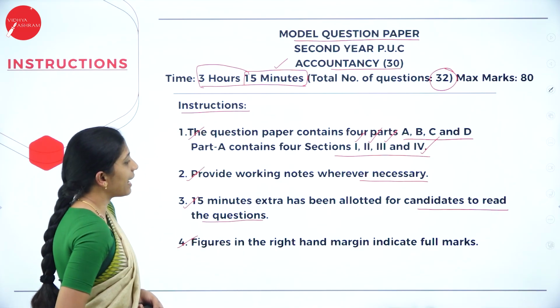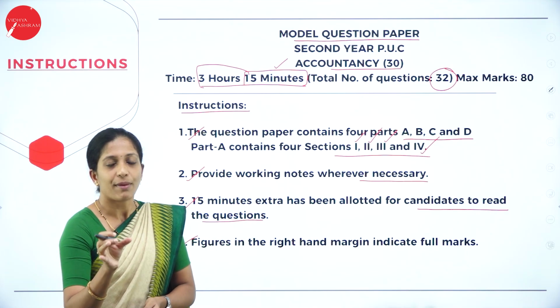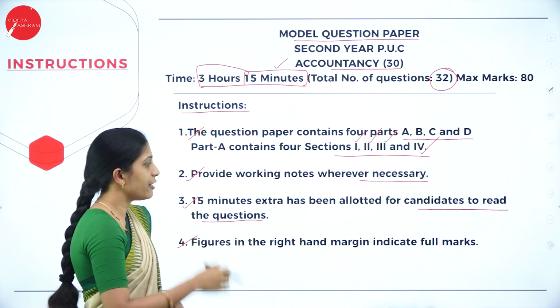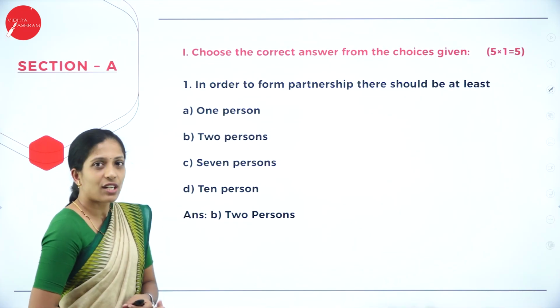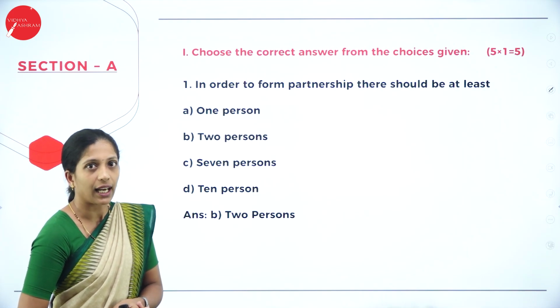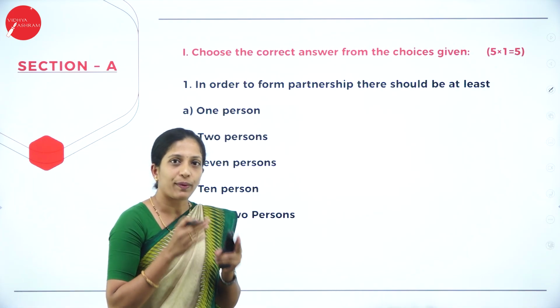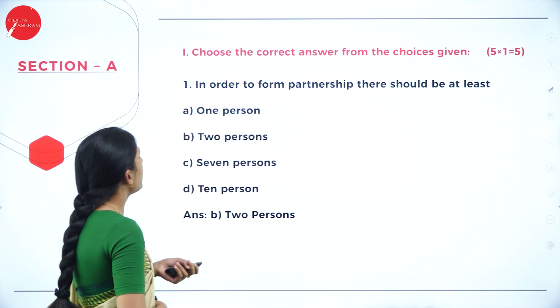Next, figures in the right hand margin indicate the full marks. I'll show where they have given that marks allotment later when I'm going to solve the question paper. Now let us directly move on to the question. That is your first main. So this is section A. In section A, there are 20 questions which have to be answered compulsorily. Now let us see your first main.